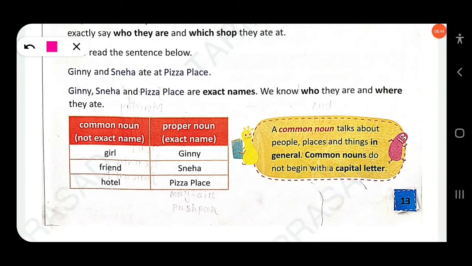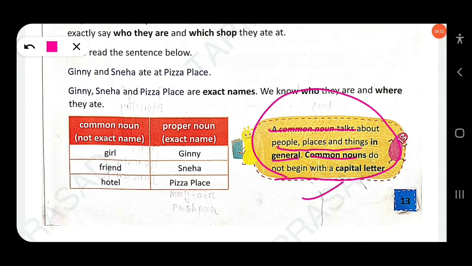So here you find a common noun talks about people, places and things in general. Common nouns don't begin with a capital letter. So you have to remember, a proper noun always starts with a capital letter. A common noun does not start with a capital letter. This is the difference. Clear? So common noun here is girl, proper noun will be Ginny. Friend, common noun. Sneha is a proper noun. Hotel is a common noun. Pizza Place, this is a proper noun. Clear?